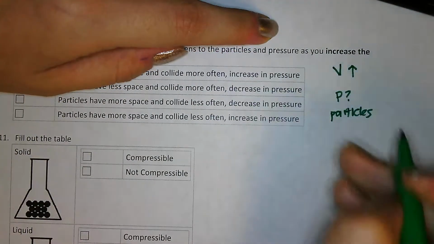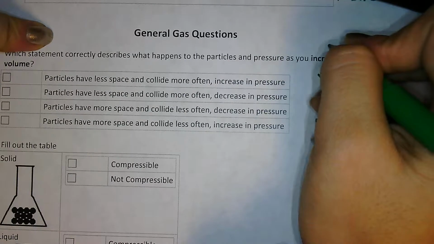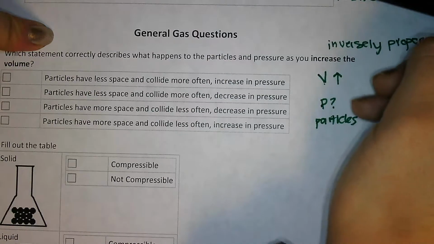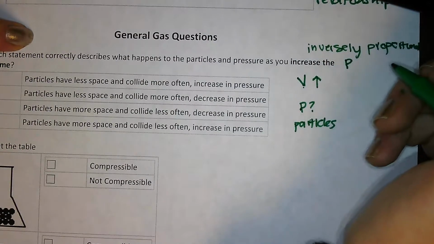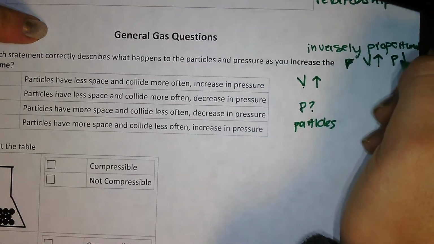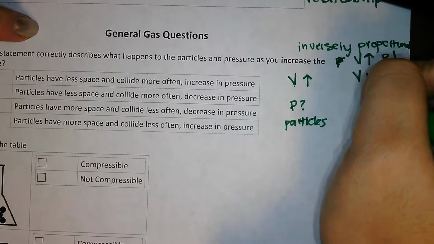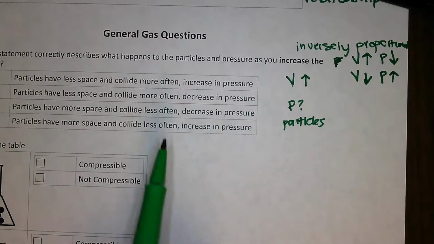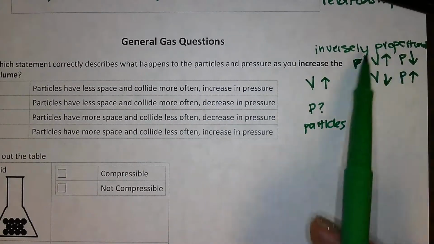Right off the bat, I can tell you that the relationship between pressure and volume is inversely proportional. So what that means is that as volume increases, my pressure is going to do the opposite. It's going to decrease. And as my volume decreases, my pressure is going to increase. So I can right off the bat go in and see if I can erase any of the answers because I know this relationship.